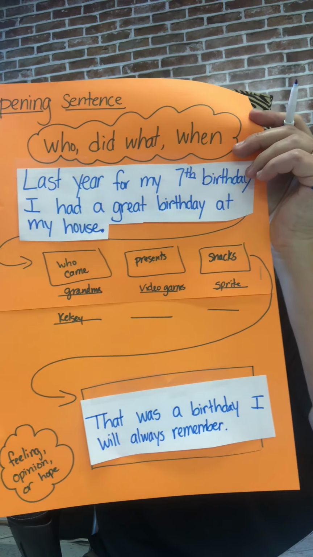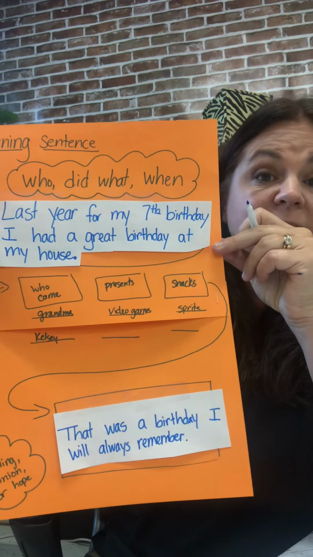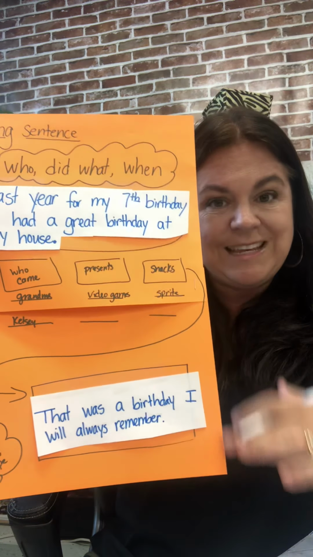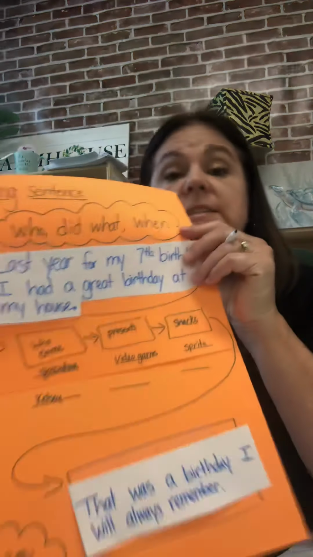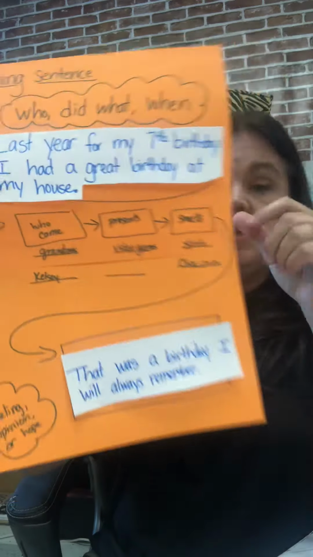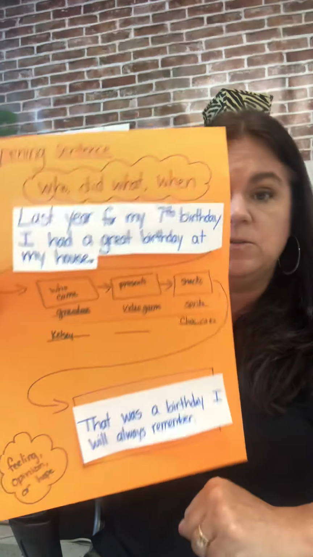That's okay, because here our main goal was getting our opening and closing sentences done and building that good sequence in our story, because good writers want to have a good beginning, middle, and end to their story. Doing this flow map is now going to allow you to have that flow, to keep on topic, and to have a more interesting story. All right, so I would list all those details. All right, so for writing today, that is all you're going to do. It's going to take you just a little bit to come up with an interesting opening and a good closing, and then fill in those details.